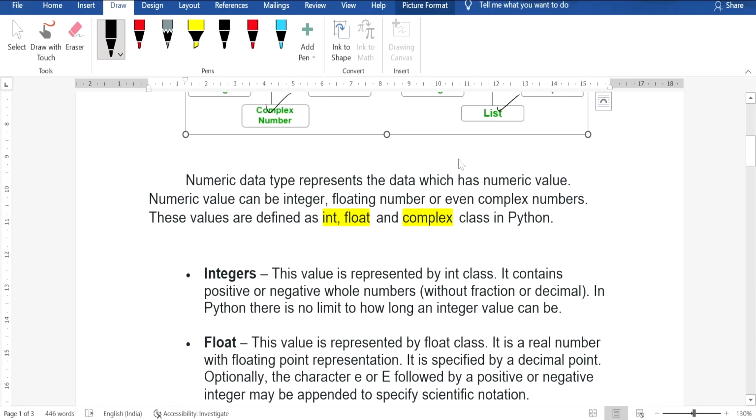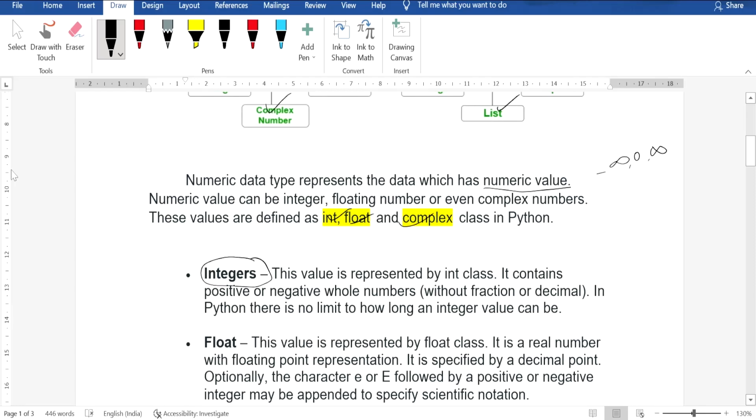Numeric types. Numeric types will store only numeric values, which range from -infinity to infinity. It may include fractional numbers, decimal numbers, or whole numbers. As we said, numeric data types are classified into 3 types: int, float, and complex. Let's see each one by one.